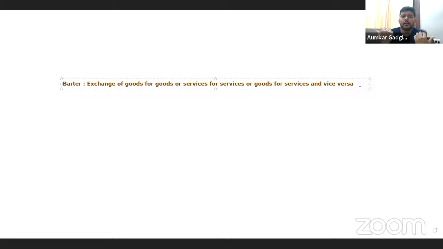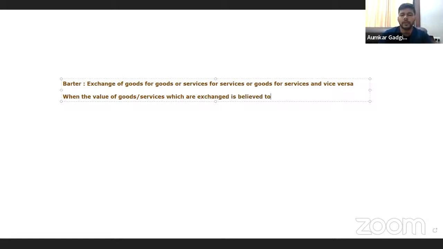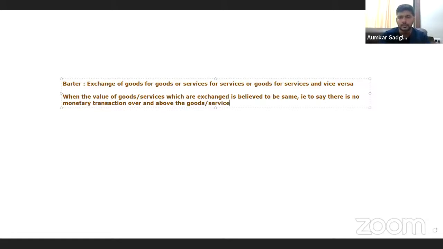So even today, whenever there is a barter, there is an obvious thing that there will be an exchange of goods for goods, or goods for services, or services for services. But this will happen when the value of goods or services which are exchanged is believed to be same. That is to say, there is no monetary transaction over and above the goods or services exchange.